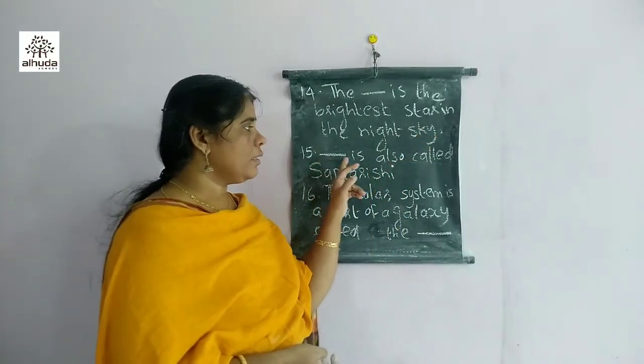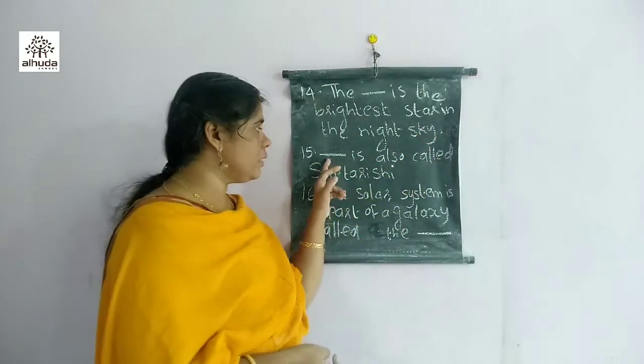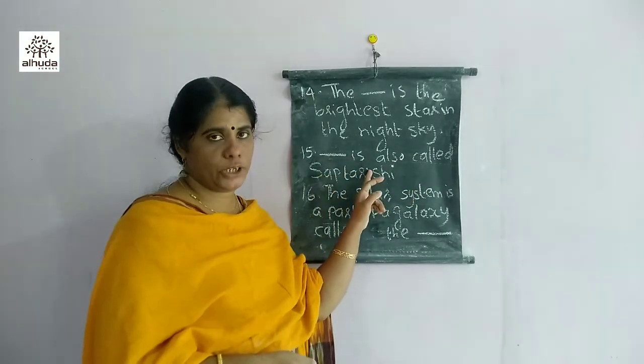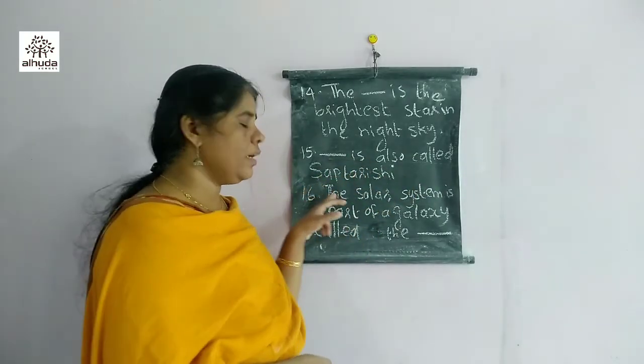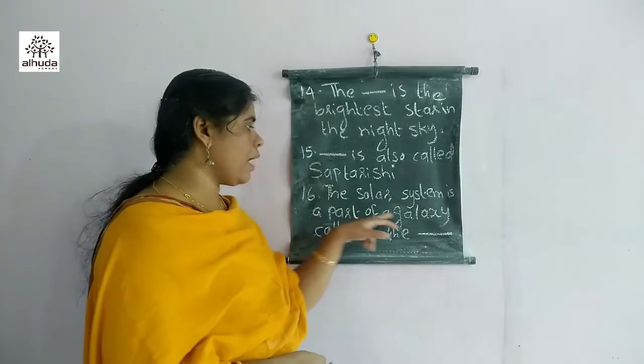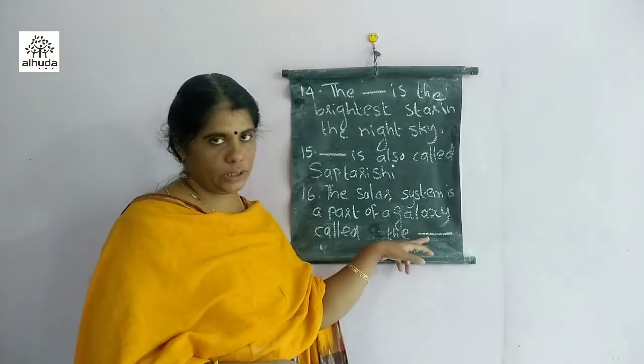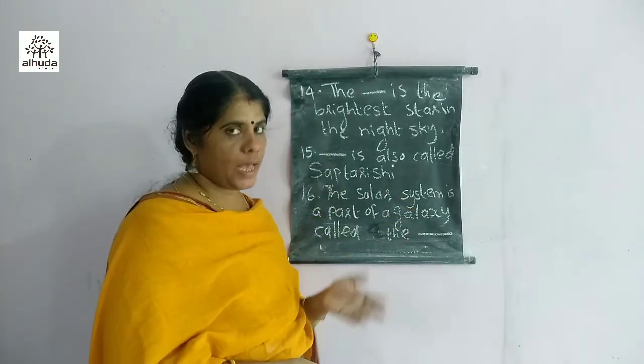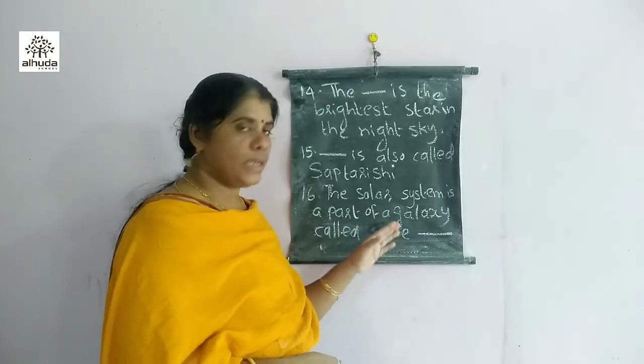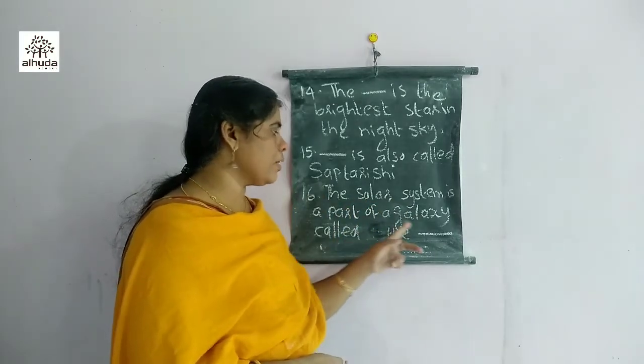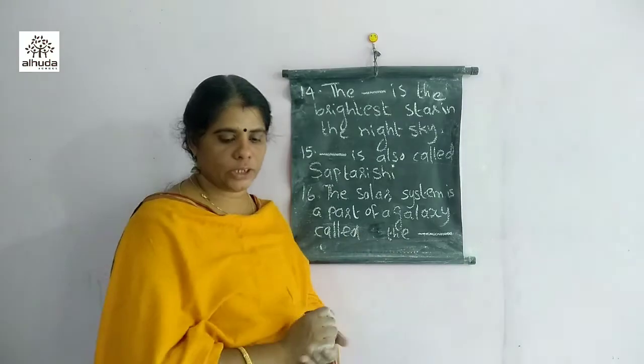Fifteenth one. The dash is also called Saptarshi. Sixteenth one. The solar system is a part of a galaxy. Write the name of that galaxy. The solar system is a part of a galaxy called the dash.